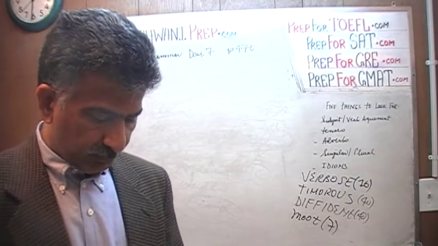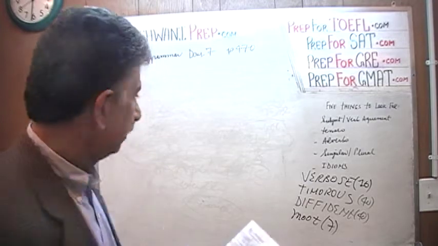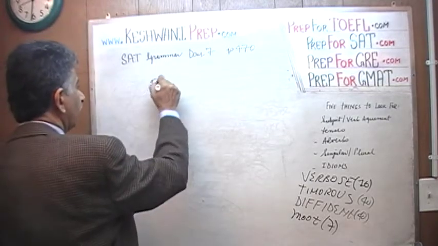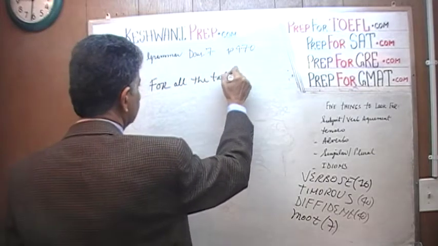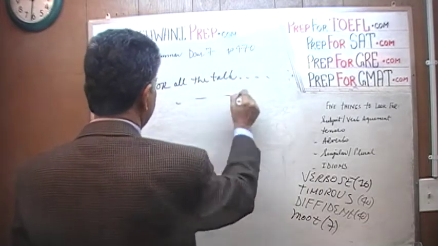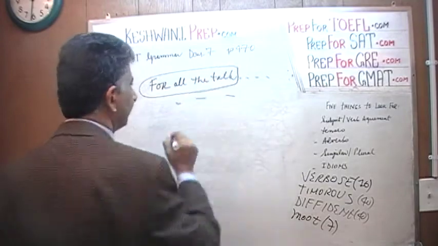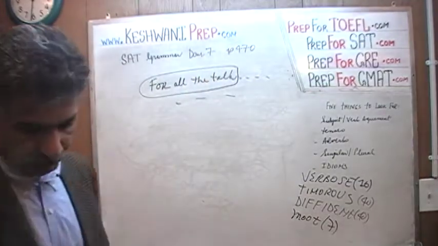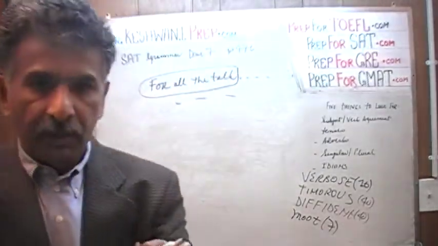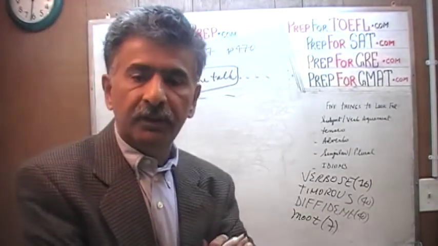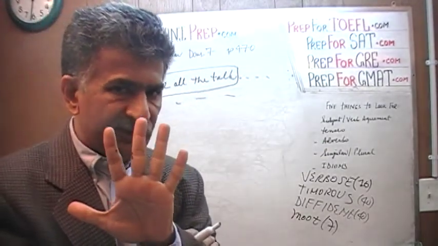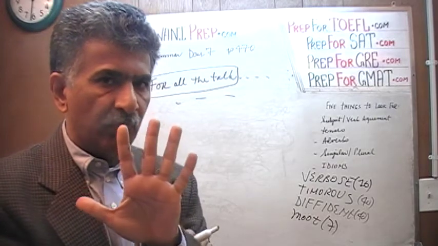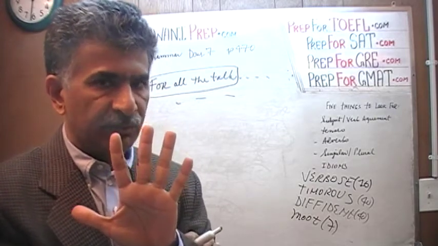Number 10. For all their talk, well, that's the only part that's underlined. For all their talk, and then they go on to tell something. What do you find wrong with this thing? Pay attention very closely. There are 5 concepts. Well, not just 5, but these are 5 most popular concepts that they will test you on the grammar questions.